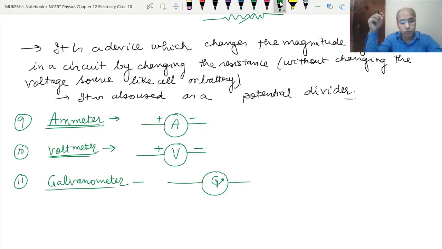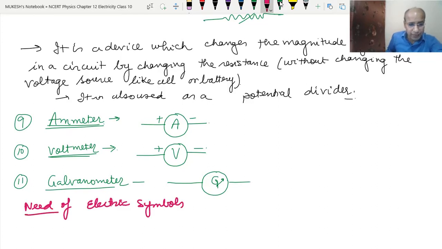Basically the galvanometer is used to detect the current and to find the direction of the current which is flowing in the circuit, the induced current, that we will study in the next chapter. So these were the symbols that we commonly use in electric circuits. Now, what is the need of it? Why do we need the symbols? So let's do the need of the symbols.